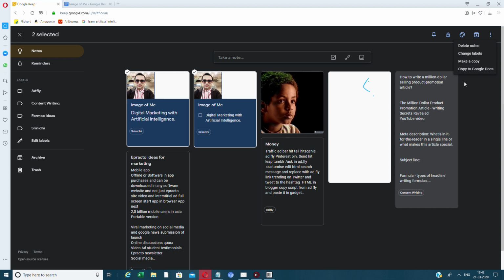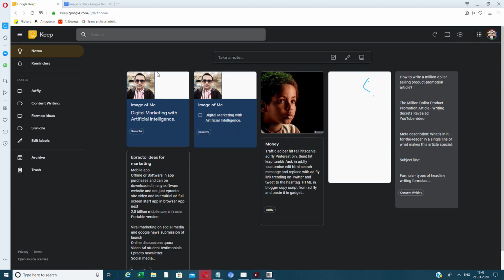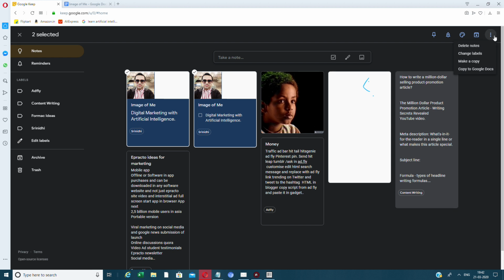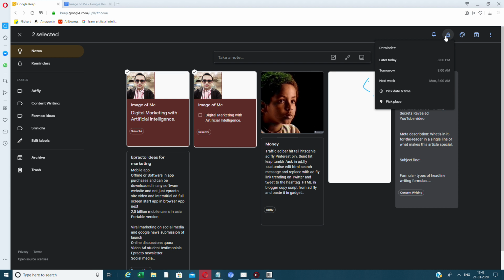Believe it or not, two notes are being copied to Google Docs in bulk. Pretty amazing, right? So that's how you do the bulk business here. Yes, and bulk color changes. Believe it or not, two notes change color in bulk. Isn't it amazing? Two notes can also go as reminders later today, tomorrow, next week, whatever it is.